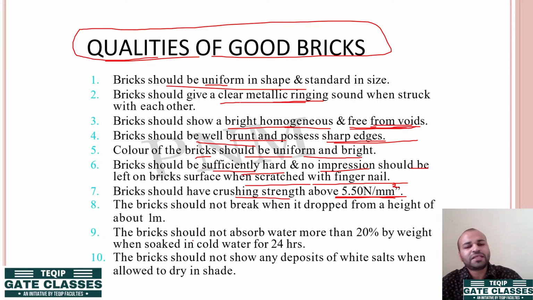For example, this is your brick. If we apply a compressive load from the top, let us say this is your load application, and it is 5.5 Newton per millimeter square or more, then the brick should fail in crushing. After it, the brick will collapse, it will crush, it will fail in compression.